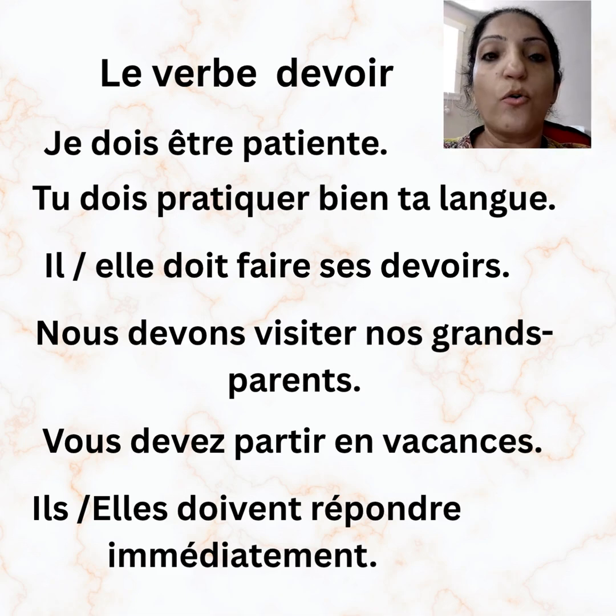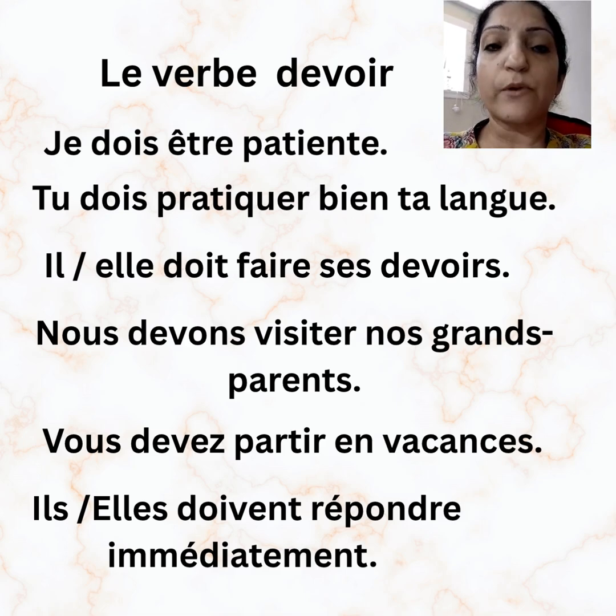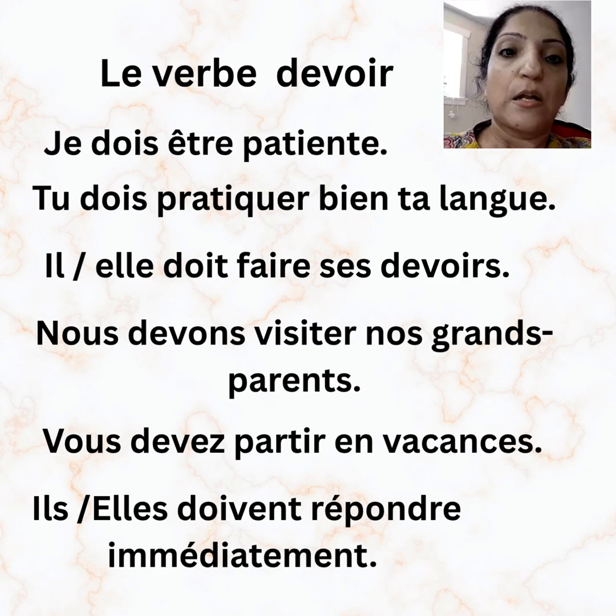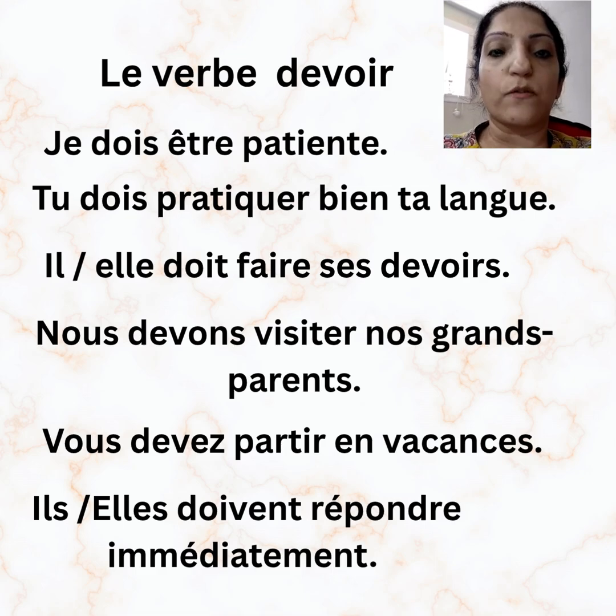Now, as you know, falloir, devoir, and imperative, these are the three forms in which we can express obligation. Here by obligation, I mean when I want to give orders, instructions, or commands to someone, I use these three forms to write my sentences. For imperative, you can go to my channel and watch the videos which I've already made for expressing orders, instructions, and commands. That's imperative sentences.